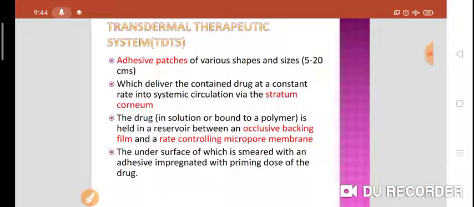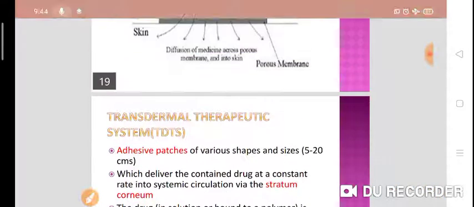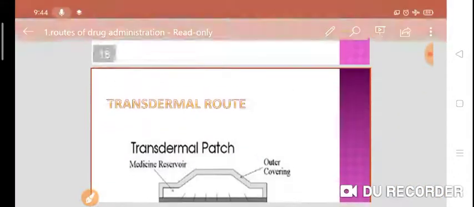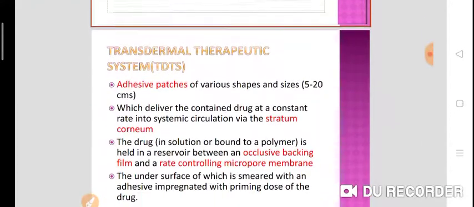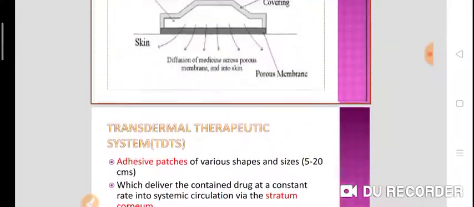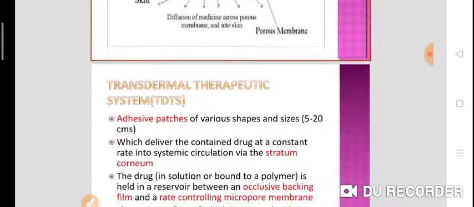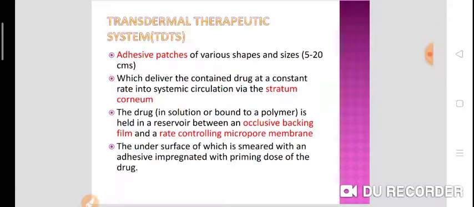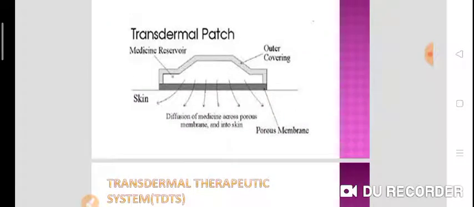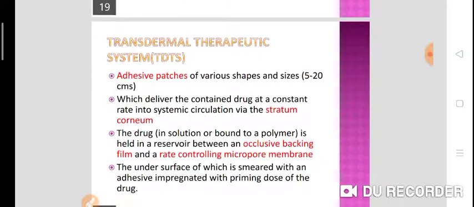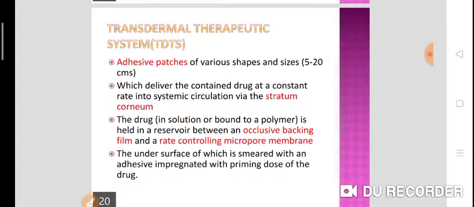The drug in solution or bound to the polymer is held in reservoir between occlusive backing film and rate controlling micropore membrane. Right? The drug in solution is held in the medicine reservoir, as you can see here. And occlusive backing means there is the outer covering, and there is a rate controlling micropore membrane. This is the porous membrane, the rate controlling micropore membrane. Right? Okay.